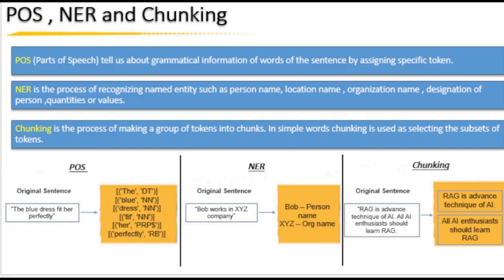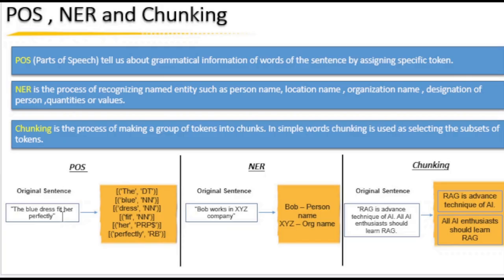Let's start with POS. POS is part of speech, which tells us the grammatical information of words in sentences by assigning specific tags. For an example of POS, suppose the original sentence is: the blue dress fit her perfectly.